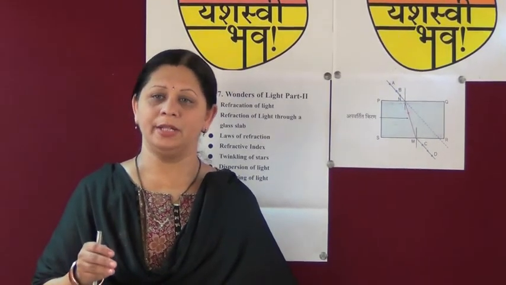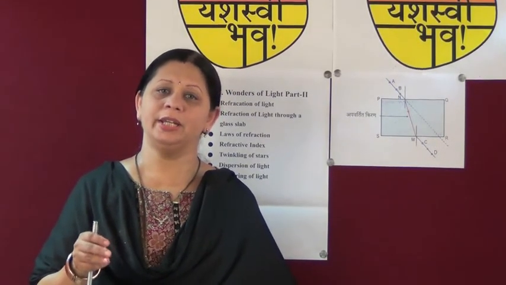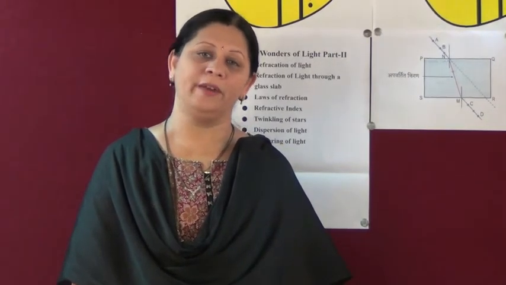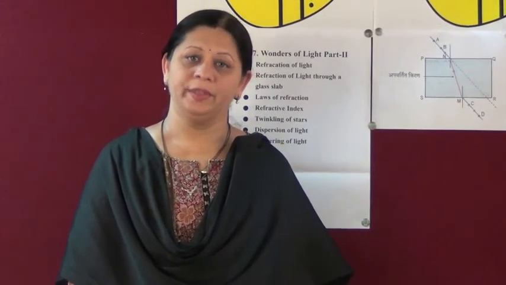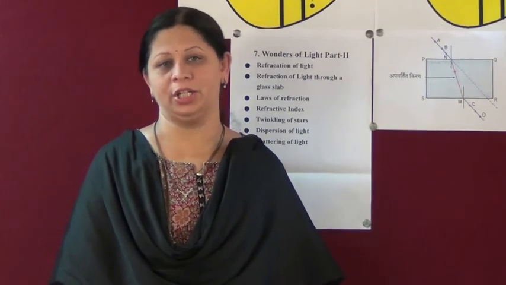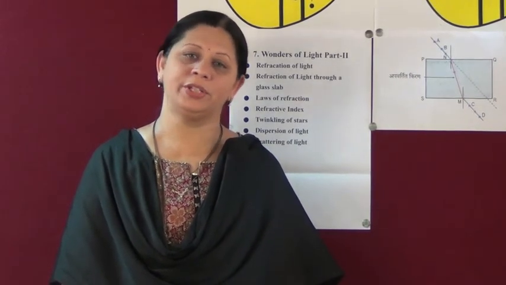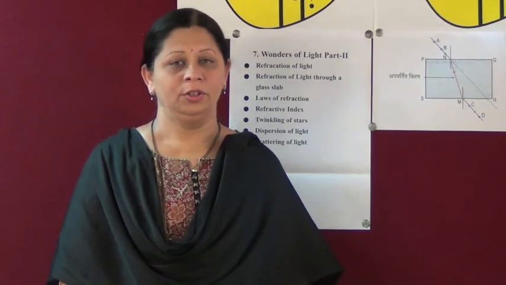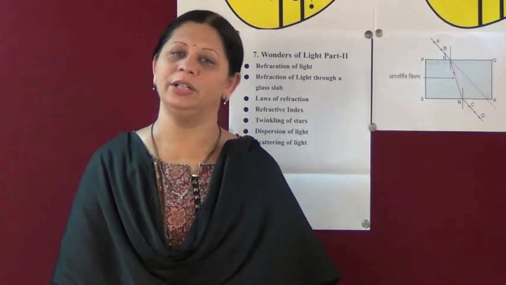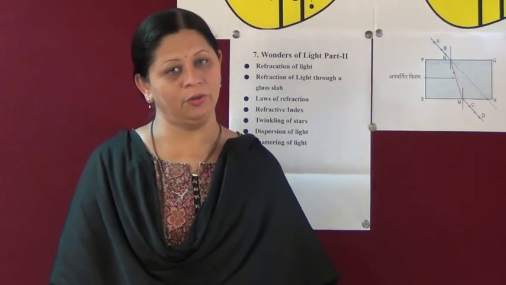So this happens due to change in atmospheric pressure, mobility in air and change in temperature of the atmosphere. So the apparent position always changes, it does not remain stationary. So twinkling of stars happens through the process of refraction of light. Refraction of light is the only reason for the twinkling of stars.